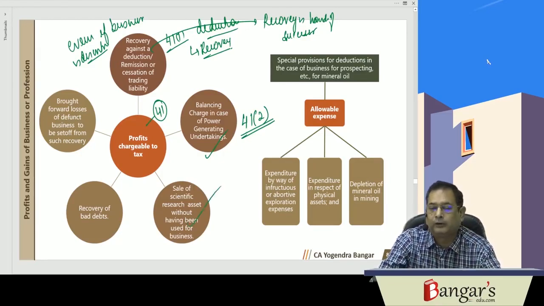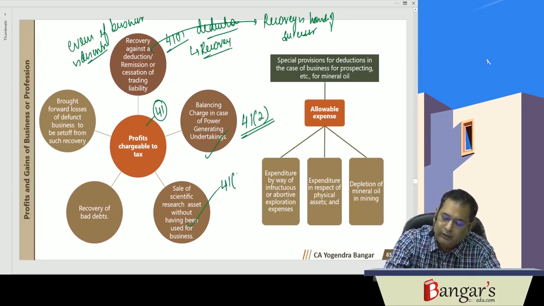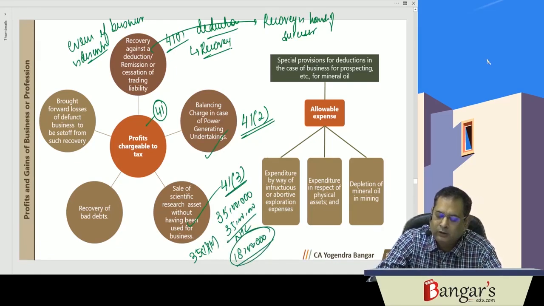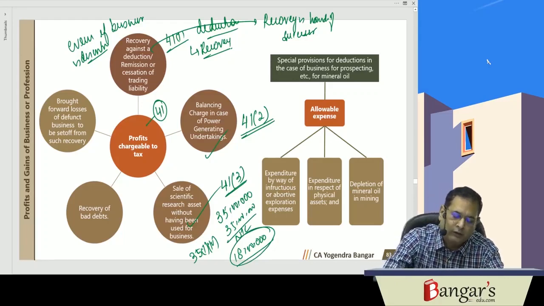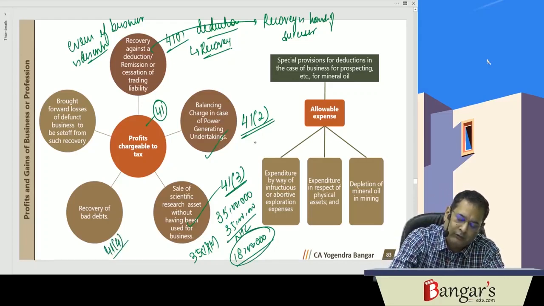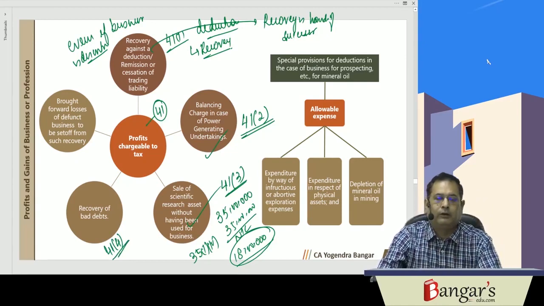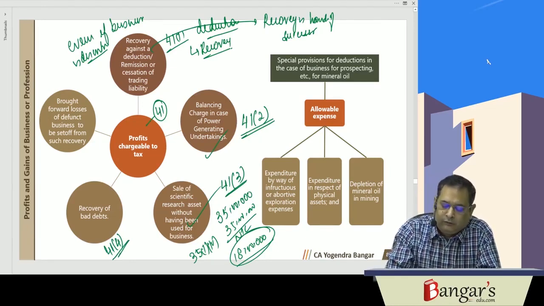If any scientific research asset is sold without having been used for the purpose of business and profession, then taxability will arise. Say we have purchased a scientific research asset for 35 lakhs. We have claimed deduction under section 35(1)(4) for rupees 35 lakhs. Now the written down value is nil. Now this asset is sold for 18 lakh rupees. Whether the business is in existence or not, it will be chargeable to tax. If bad debts are recovered, then taxability will arise under section 41(4).